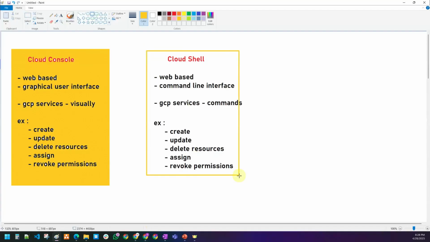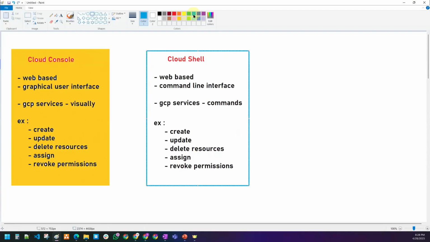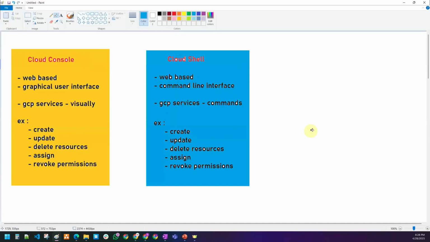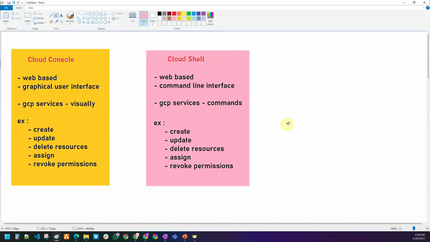So this is your Cloud Shell. What is Cloud Shell? Cloud Shell is nothing but a web-based command line interface to interact with the GCP services via commands. Here one can create resources, update resources, delete resources, and assign and revoke permissions also. All of these things are possible here. So this is the console and Cloud Shell.